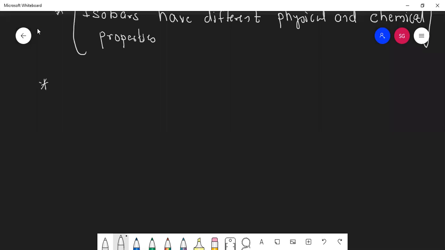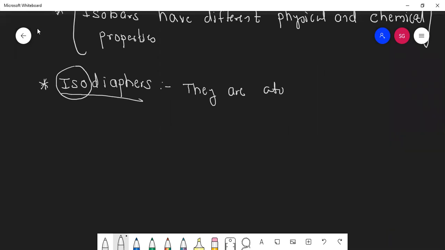Next one is isodiaphers. Write it down. First write down what isodiaphers are. The word iso means same, so let's see what is the same in this.